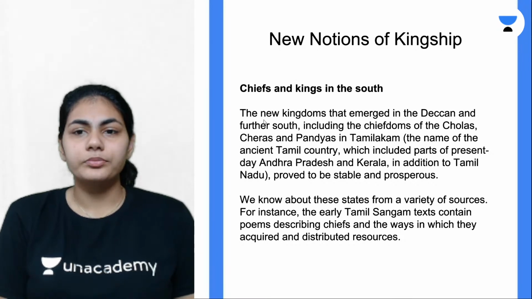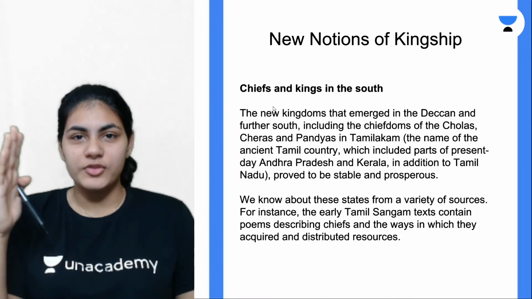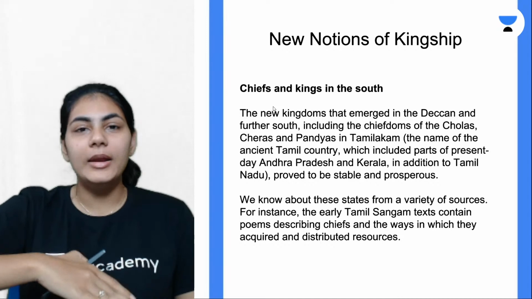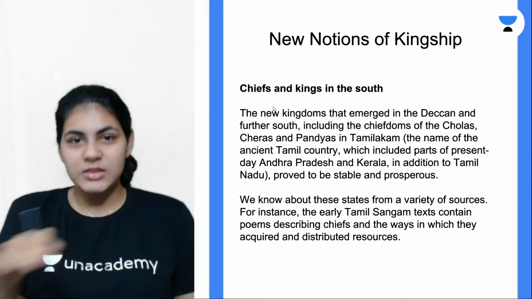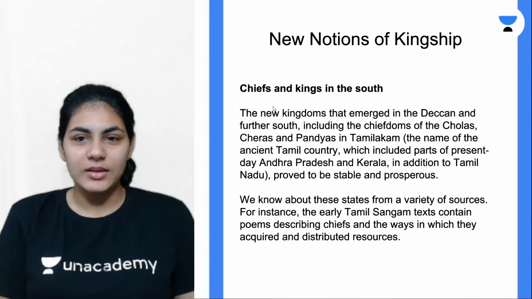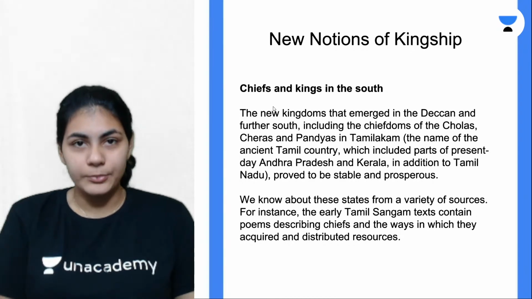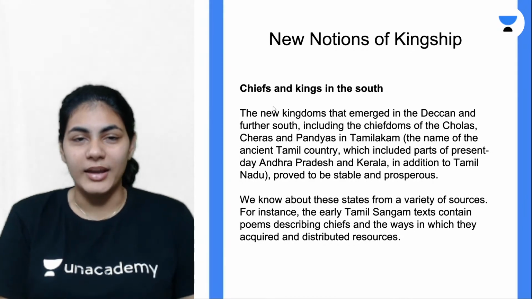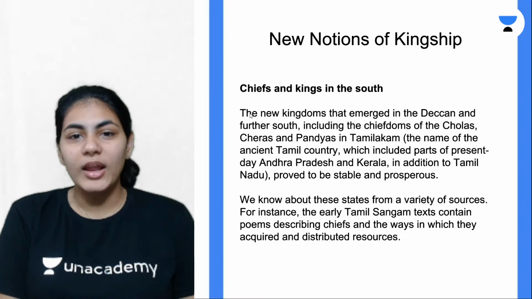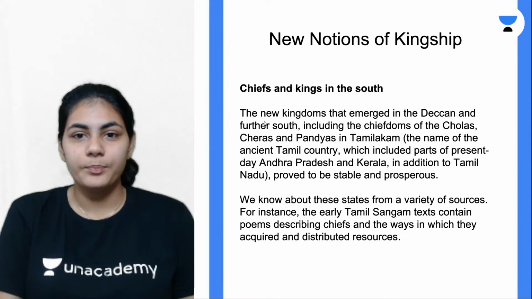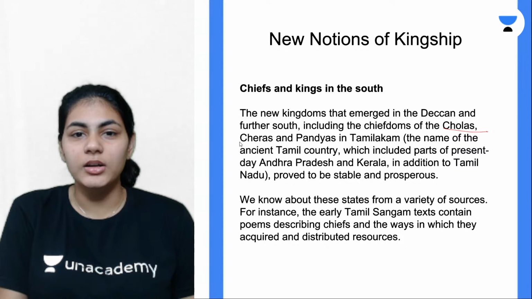And if you think of the south, or anything below the Deccan region, in this period, the first three kingdoms which have to come to your mind are Cholas, Cheras, and Pandyas. Right? The spellings for each of them are here.